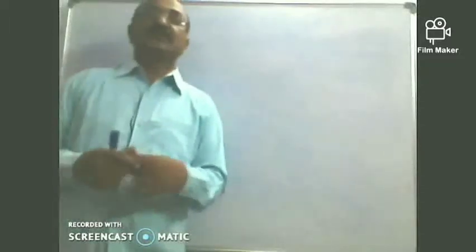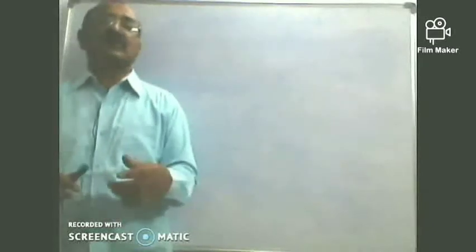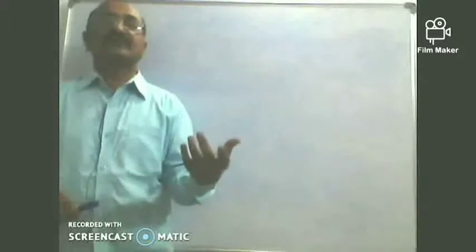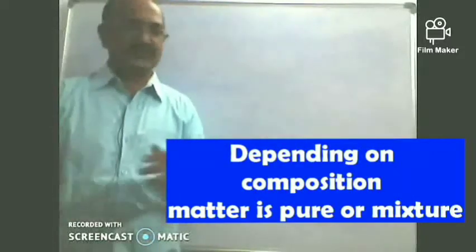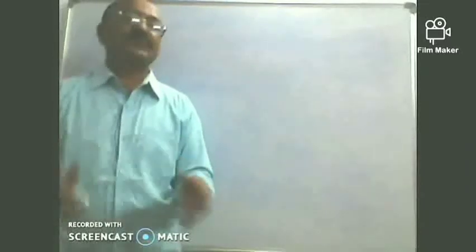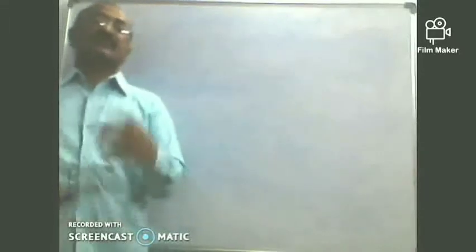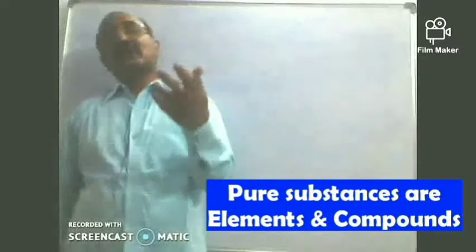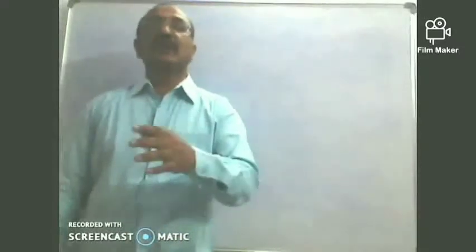And in the next part, is matter around us pure, we have learned whether matter is made up of a pure substance or mixtures. Mixtures are formed by physical combination of pure substances. Now, what are pure substances? Among them, there are two divisions we have learned: the elements and the compounds. Now, how do we get these elements and compounds?